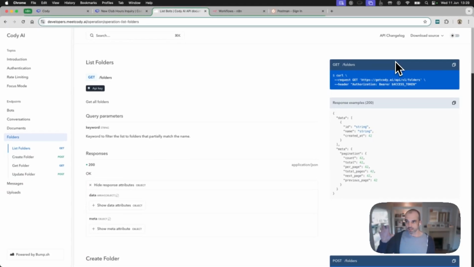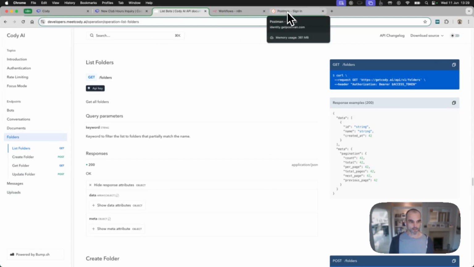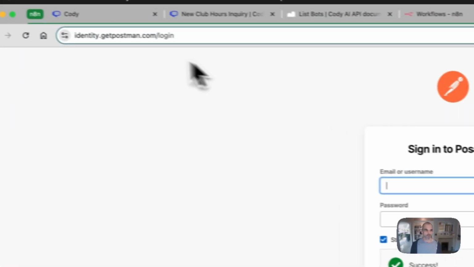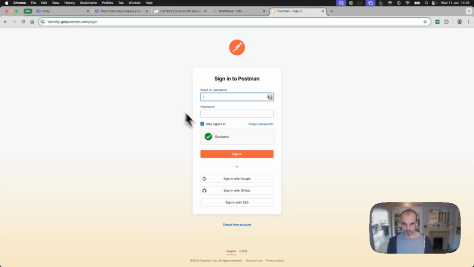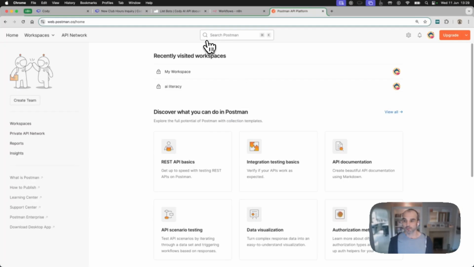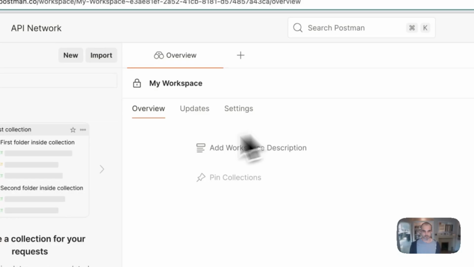So what we're going to do next is use Postman to make this request and essentially see what information we get back. If you haven't already, link in the description, head to Postman. You can create a new account. Okay, so I'm logged into Postman. I am going to click on my workspace.